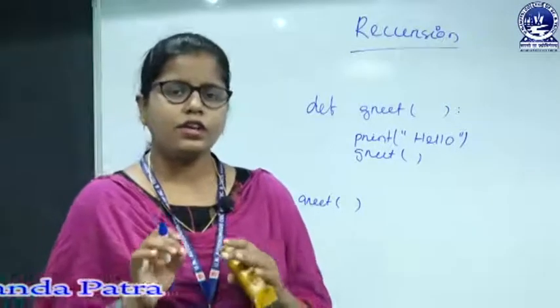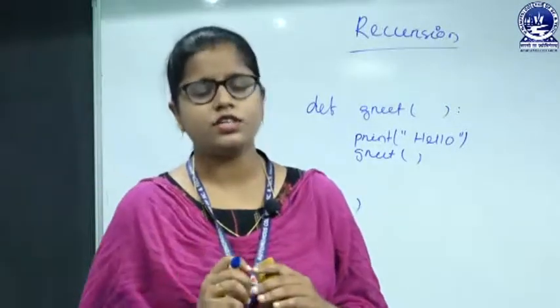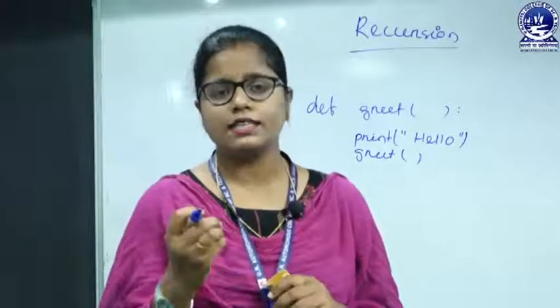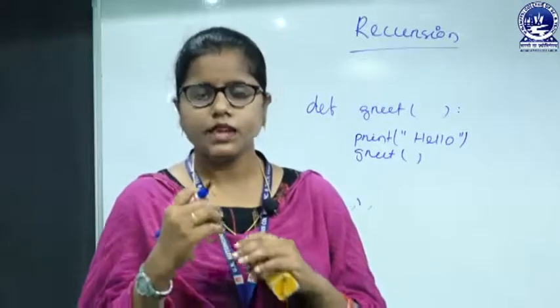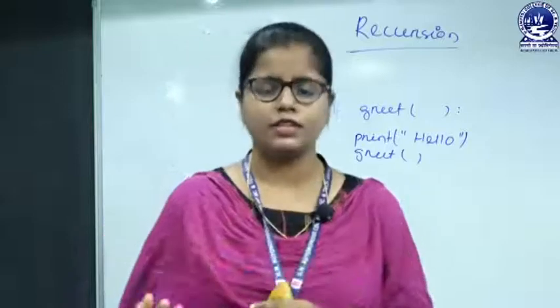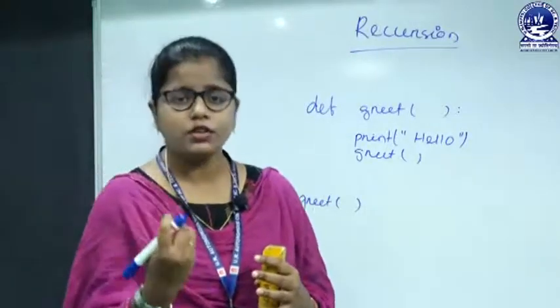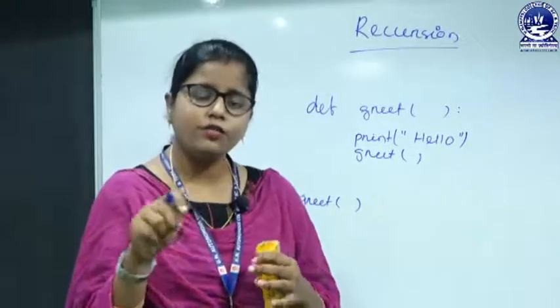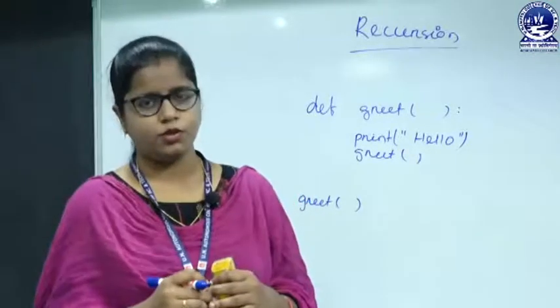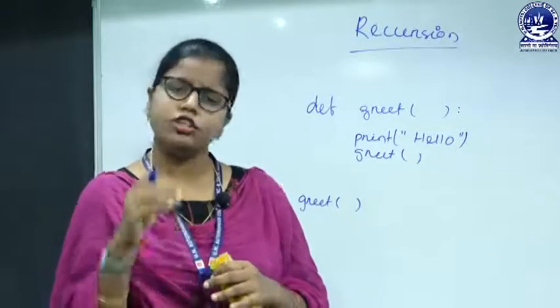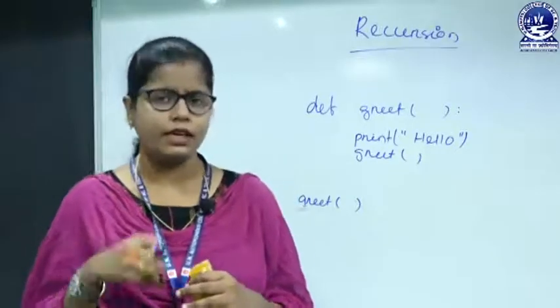Because we are not supposed to use recursion without having an exit criteria. As in case of a for loop or a while loop, in a looping structure also we are using a condition for exiting from that loop. We have some exit condition, otherwise the loop will continue infinite times.